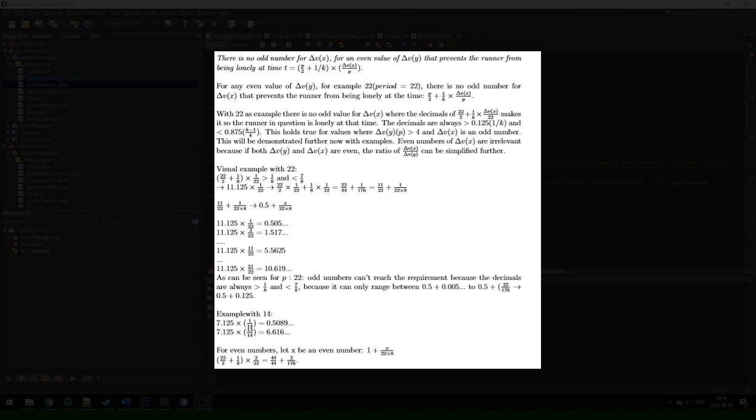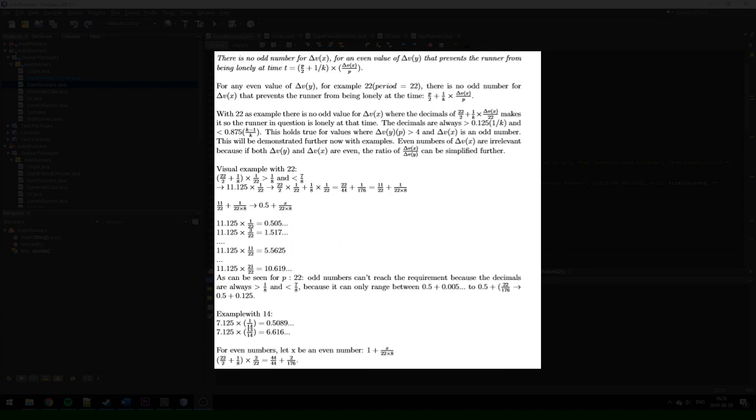For any even value of delta Vy, for example 22, so the period equals 22, there is no odd number for the delta Vx that prevents the runner from being lonely at the time p divided by 2 plus 0.125 times delta Vx divided by p.